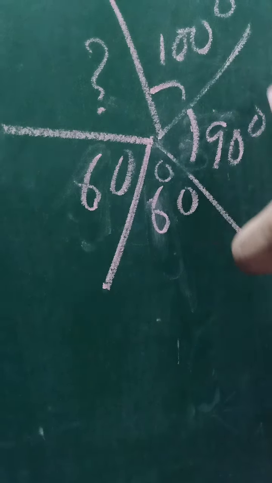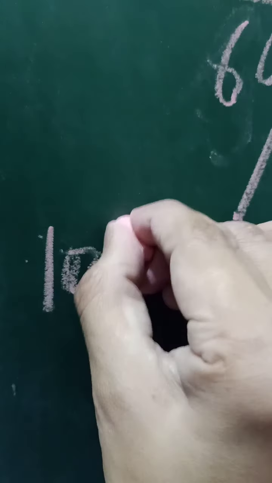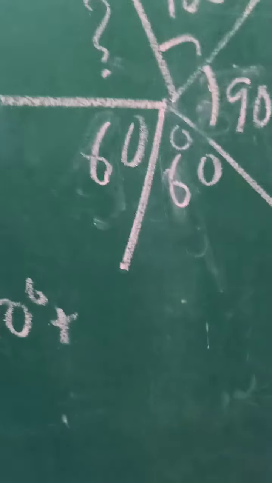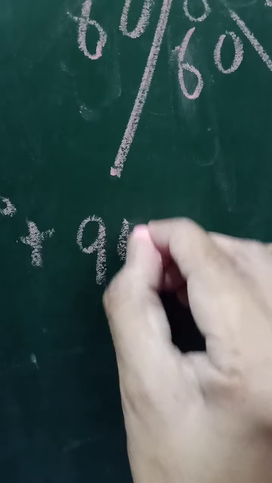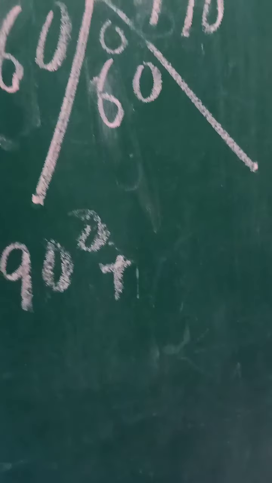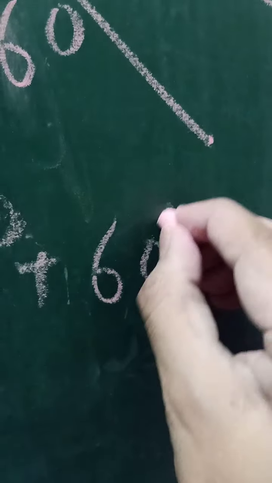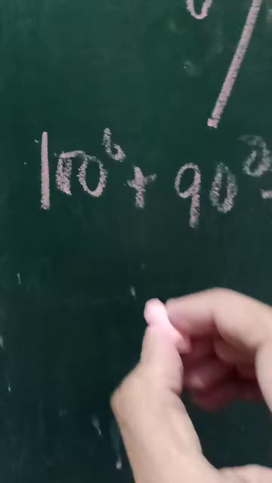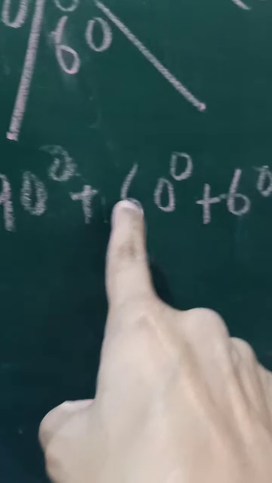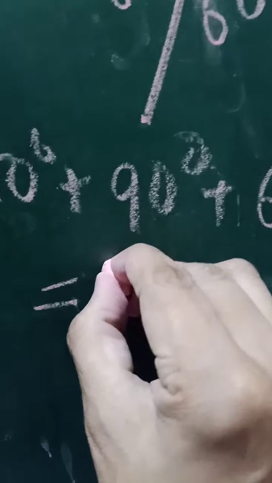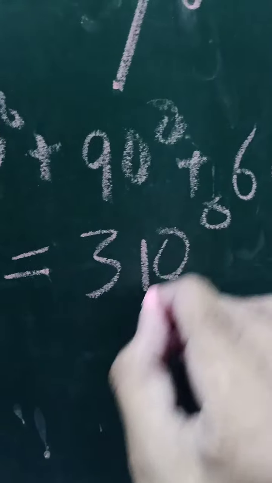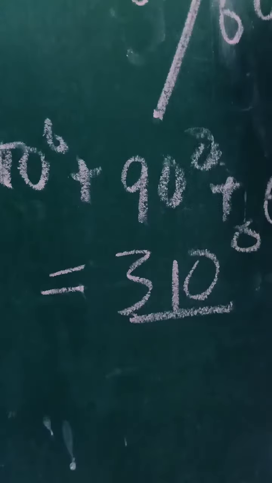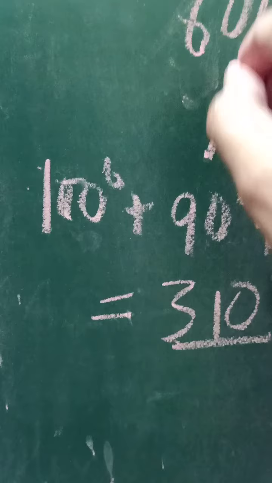So first we add all the given four angles: 100 degrees plus 90 degrees plus 60 degrees plus 60 degrees. So its value is 190 degrees, 250 degrees, and 60 more, 310 degrees. 310 degrees is the sum of the given angles.